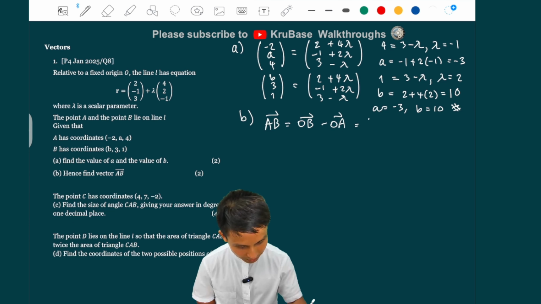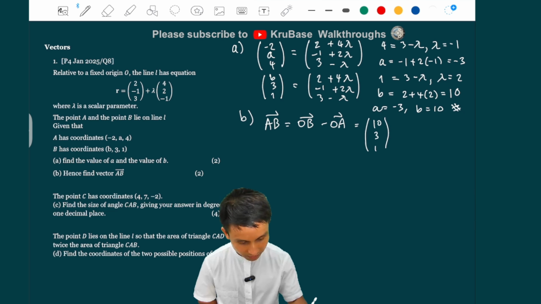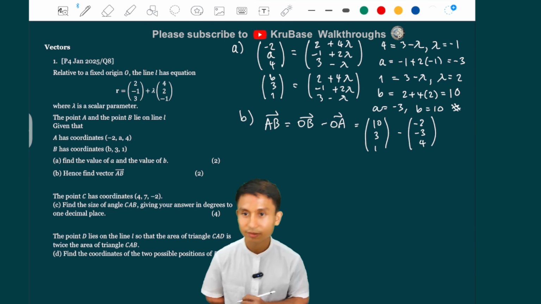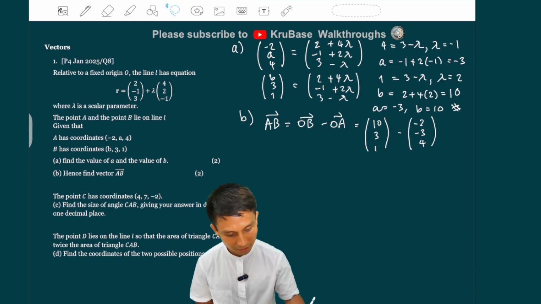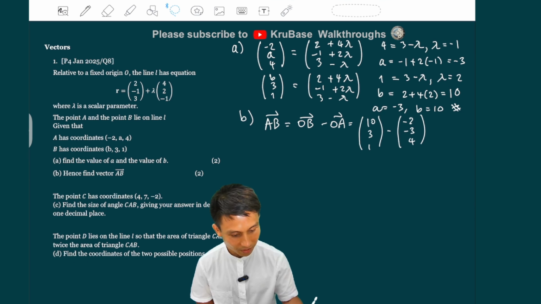So OB is just the thing we solved there already, which is 10, 3, 1 minus OA. OA is just minus 2, minus 3 and then 4. Okay, that's AB there. Not too hard. It's going to be hard for the last one actually, the highlight.